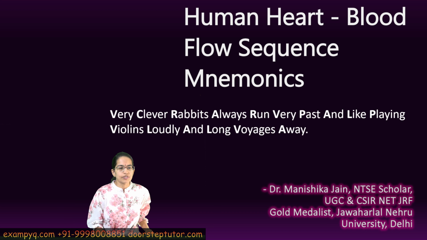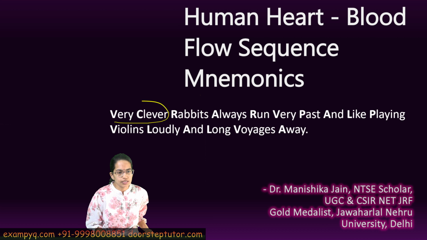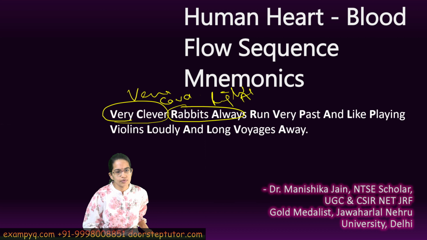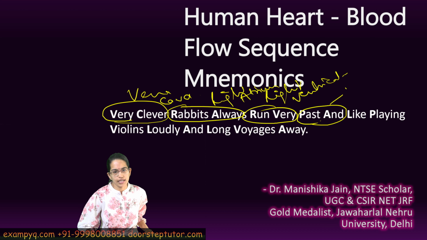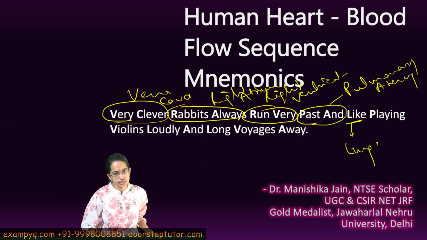So, we begin with our mnemonic with the very first section, that is VC, that is vena cava. From the vena cava, the blood goes to RA, that is right atrium. From the right atrium, it would go to the right ventricle. From the right ventricle, it would go to PA, that is pulmonary artery. From the pulmonary artery, it would go to L for lungs, right?